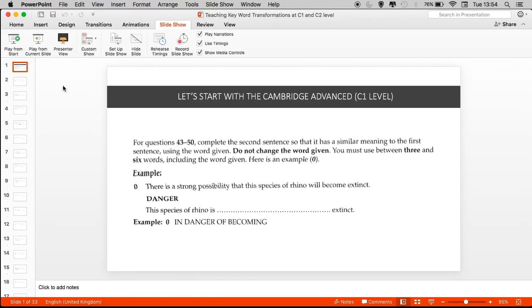Well, I hope this has helped. This is one of the most difficult exercises that Cambridge offers, tests. And indeed, the best way to improve is just practice. Listen, read, immerse yourself in as much English as possible, because that's the best way to learn these sort of phrasings. Good luck out there.